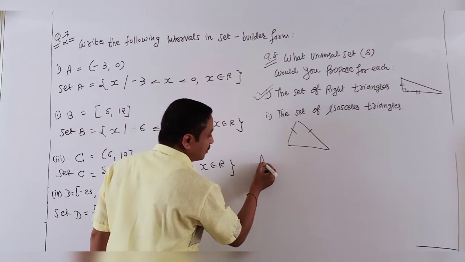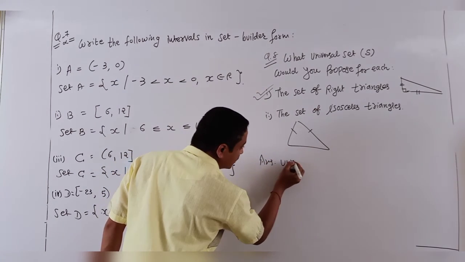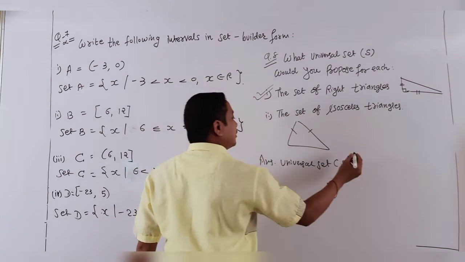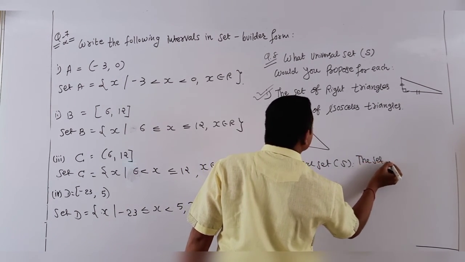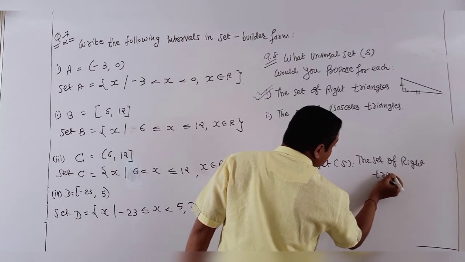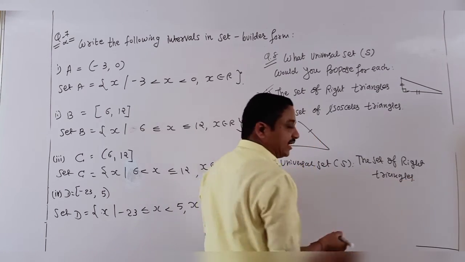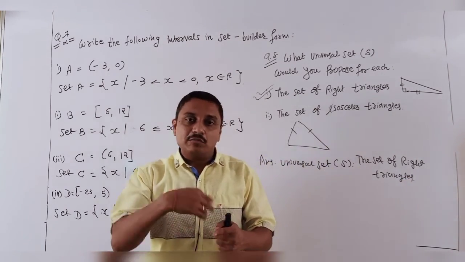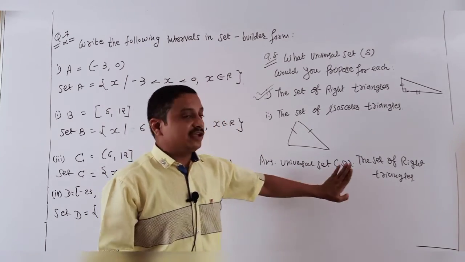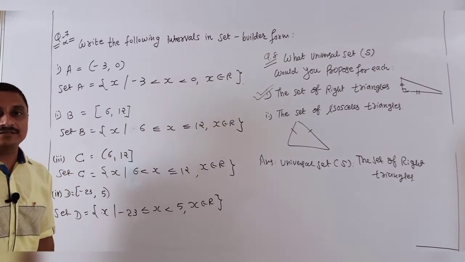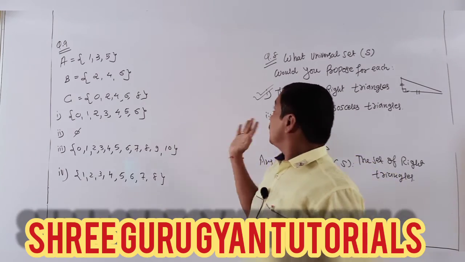So my answer: the universal set is defined as the first one, the set of right triangles. Students, in right triangles there are two possibilities: a right angle and an isosceles triangle combined are present. Therefore, I take the first one, right angle triangles, as the universal set. Same question, according to it.